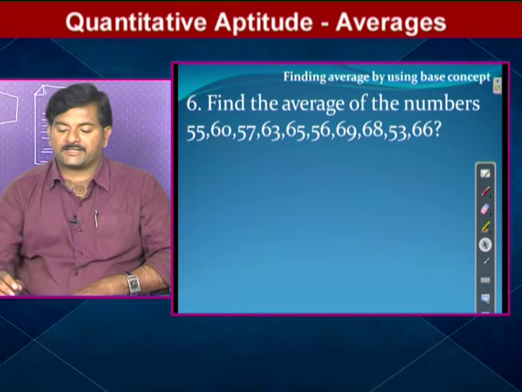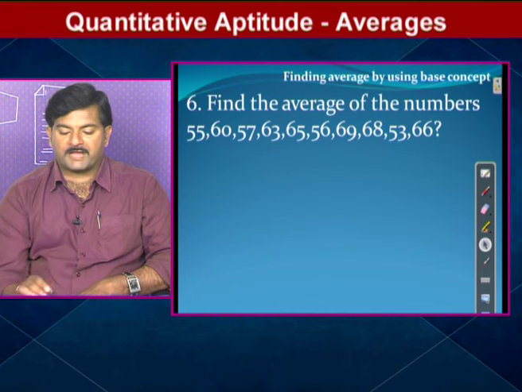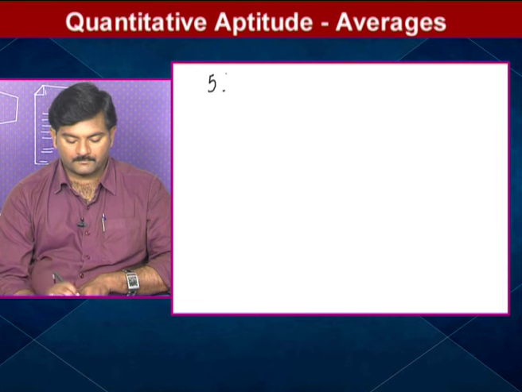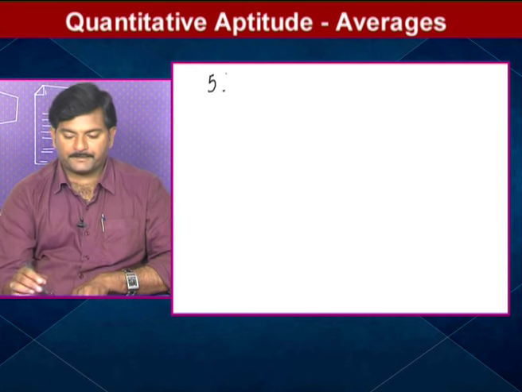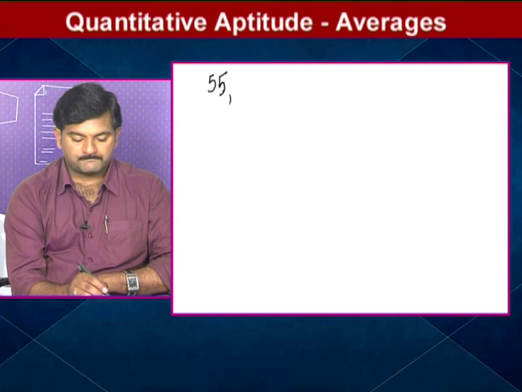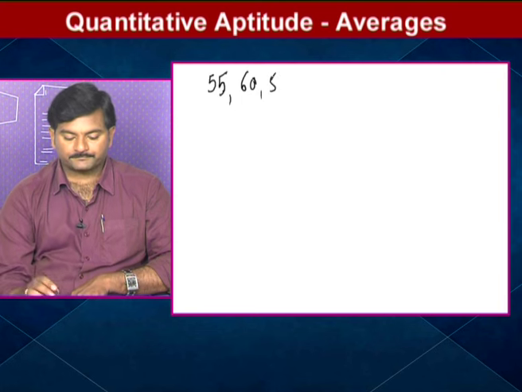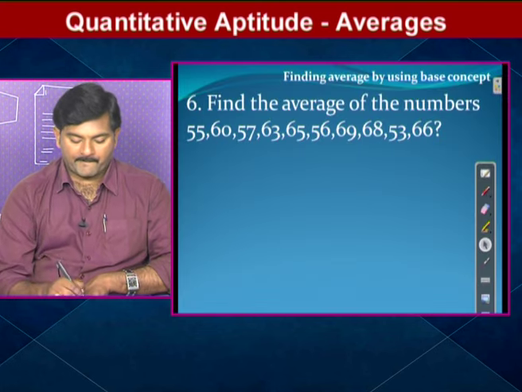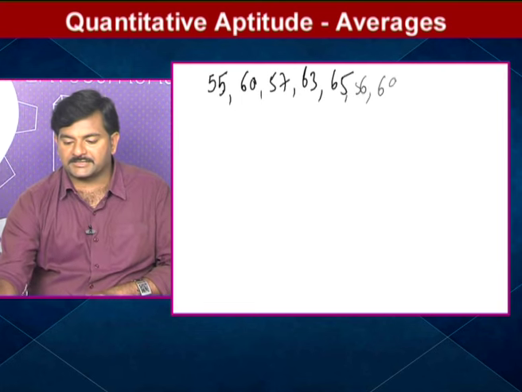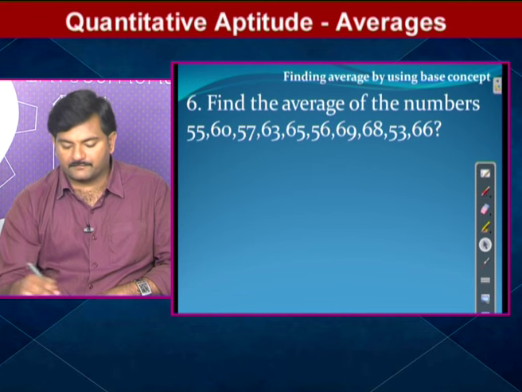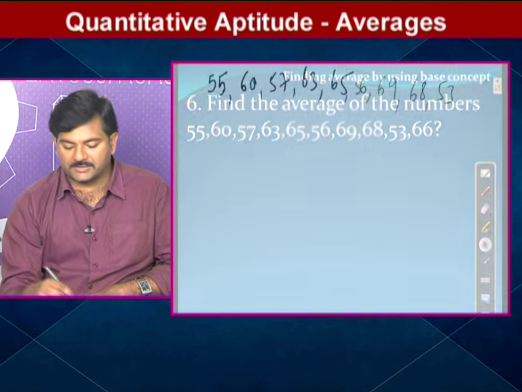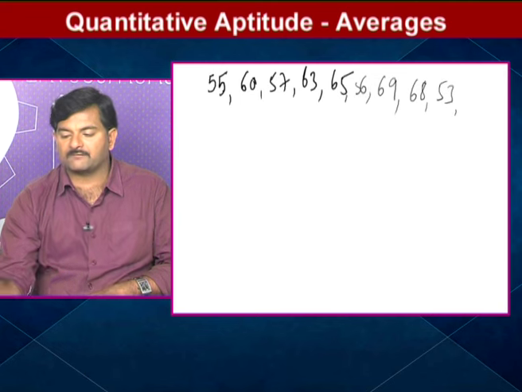He asked to find out the average of these numbers. So we'll find out the average of all these numbers: 55, 60, 57, 63, 65, 56, 69, 68, 53, and the value finally given is 66. Just observe all the values given.